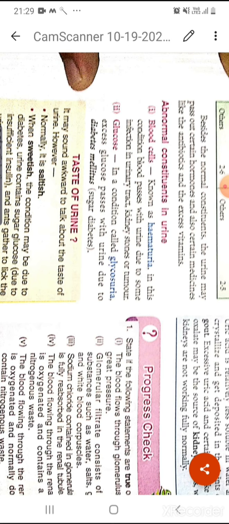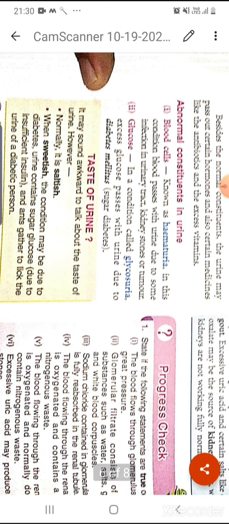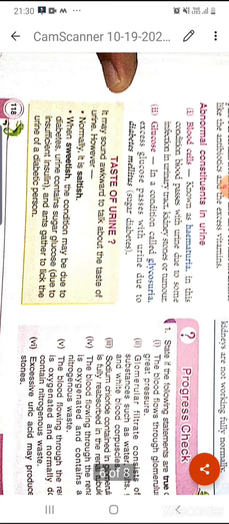First is blood cells, means when blood passes through the urine, that particular malfunctioning is known as hematuria. This generally occurs if there is any infection in the urinary tract or kidney stones. Now if there is an excess amount of glucose in our urine, that is known as glucosuria, and you know that this disease is known as diabetes mellitus.